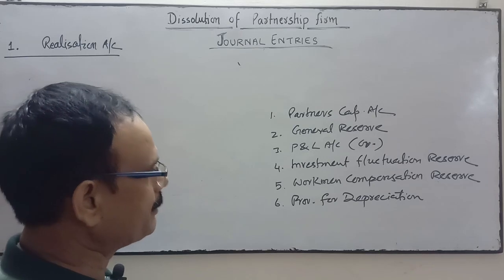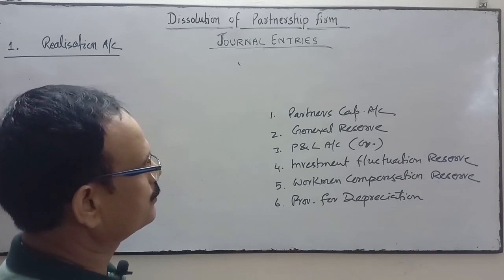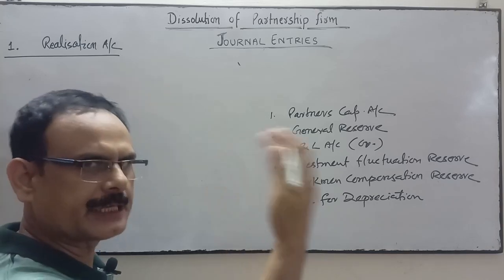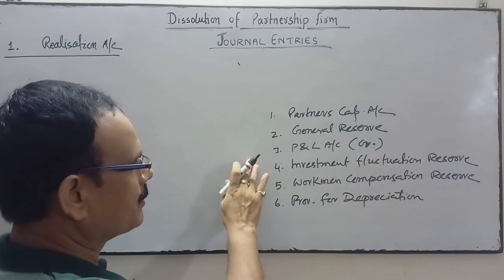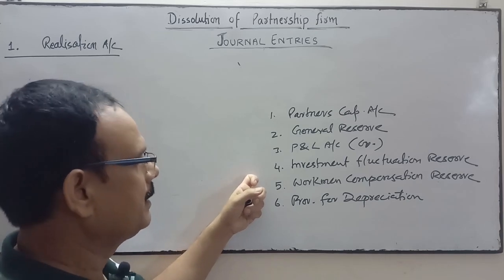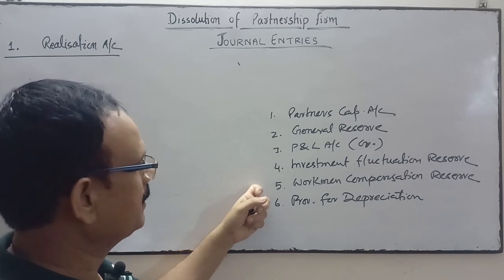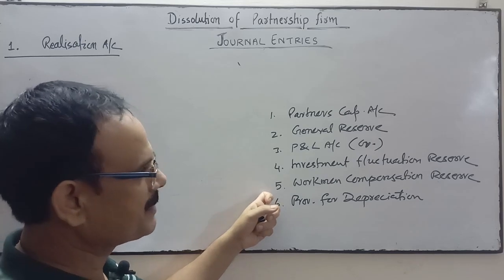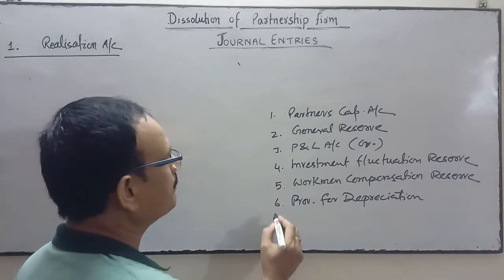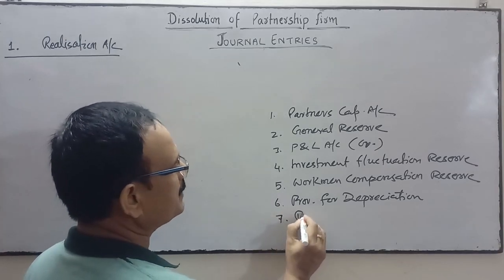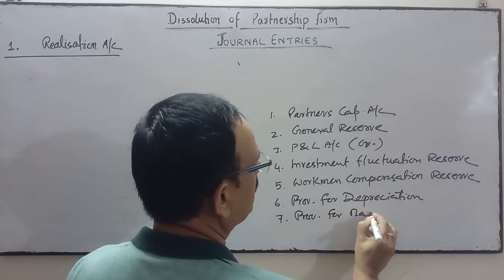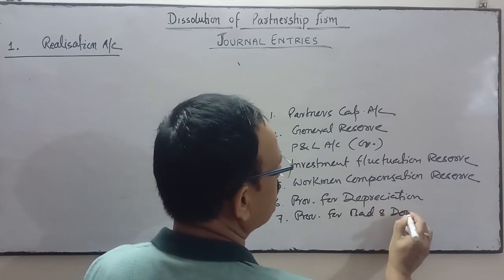So partner's capital account, general reserve, any past accumulated profit, profit and loss account credit balance, investment fluctuation fund, workman compensation reserve, provision for depreciation, sometimes the provision for bad and doubtful debts.